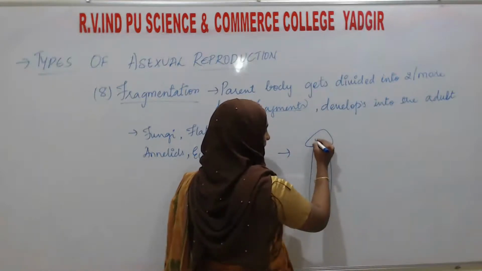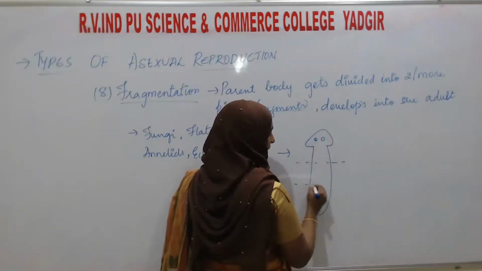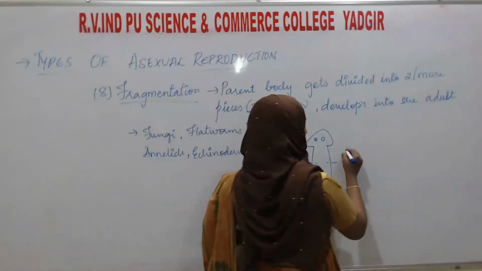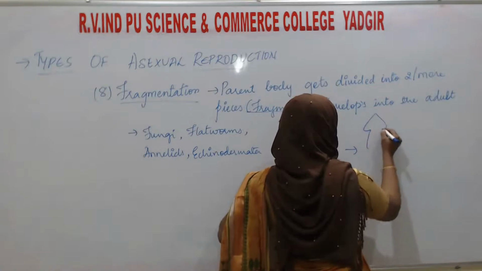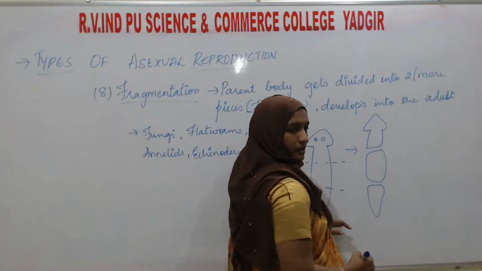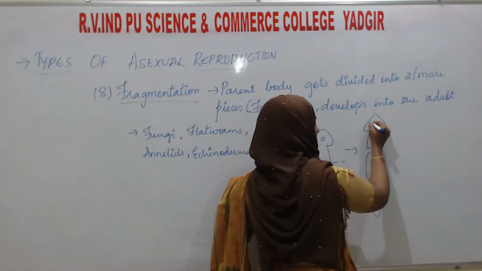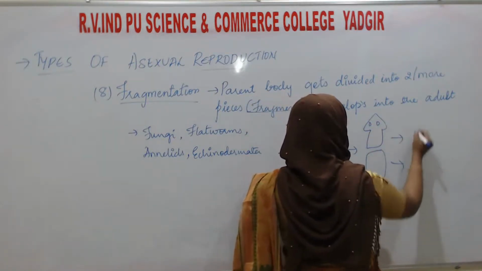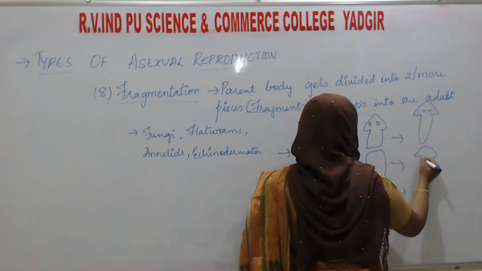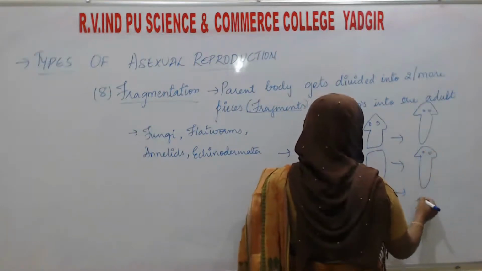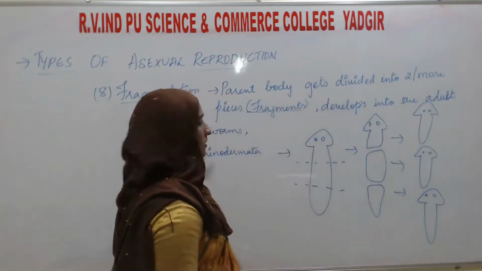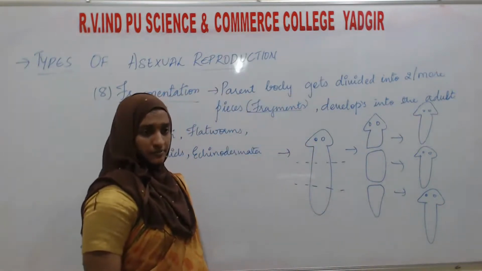This is the planaria. Here the body gets divided into pieces or broken down into pieces. You can see this is the head region, this is the middle region, and this is the tail region. These are the pieces of a parent body. Each piece will form a new adult or a new individual. So this process of reproduction is known as fragmentation.